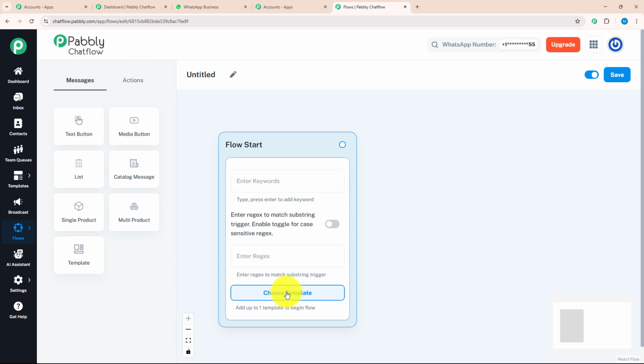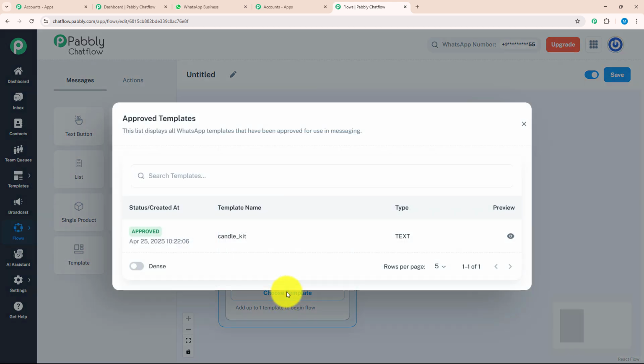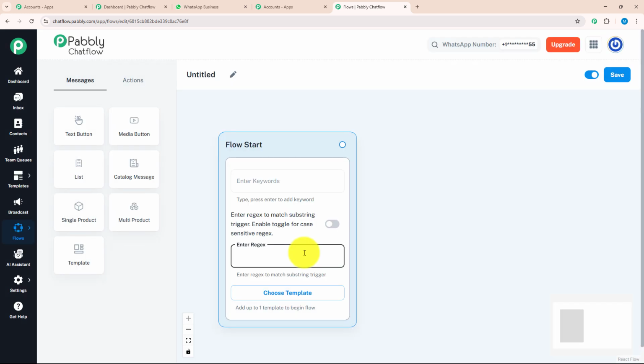In the Choose template, you will choose your created template to give a personalized touch to your chat. After that, there is a reject section. Reject section is a specialized pattern or sequence of characters used to find, match or filter specific text. After that, we have keywords. Keywords are the trigger message that your customer will put while initiating the conversation. As we got to know all 3 features, let's get started building this flow.